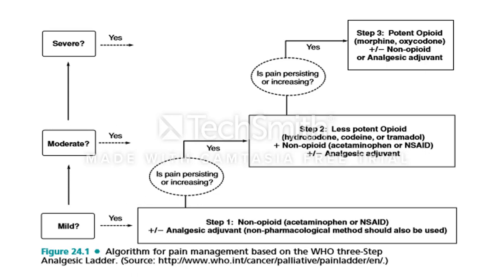Severe pain relieving treatment contains potent opioids, non-steroidal anti-inflammatory drugs and analgesic adjuvants. This is the way to treat or relieve the pain by using this algorithm. This algorithm was formed by the World Health Organization.